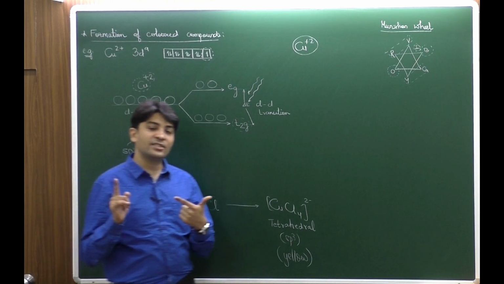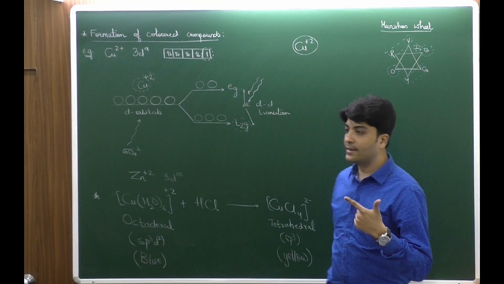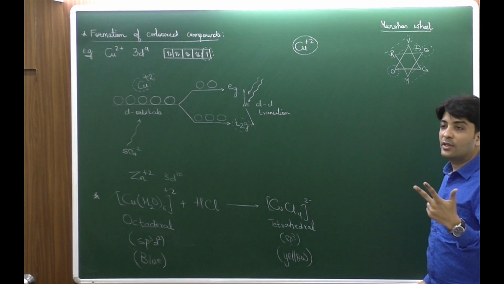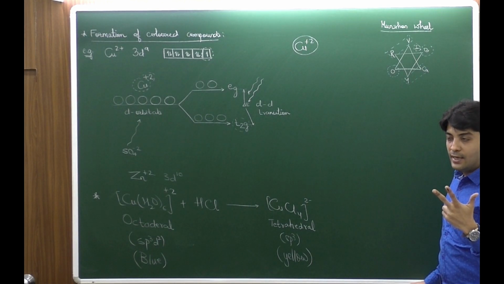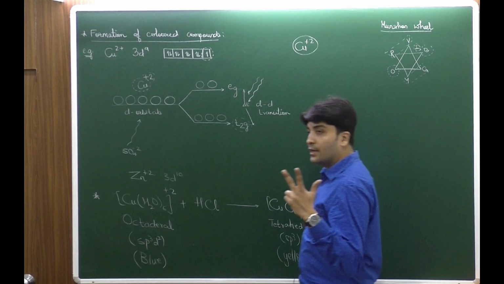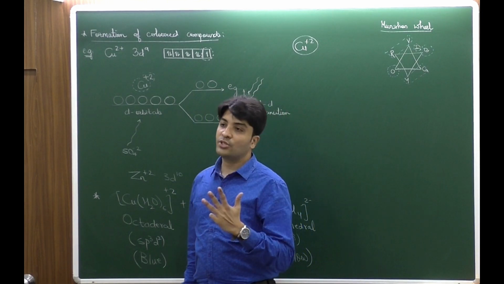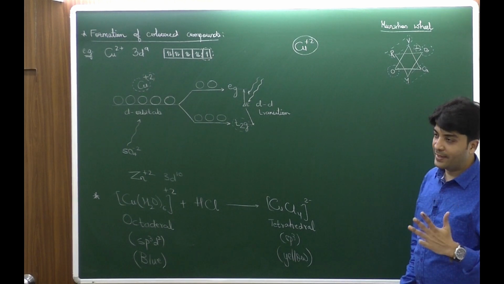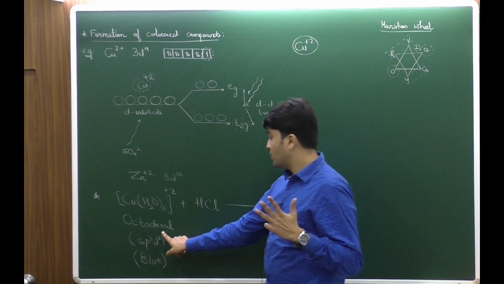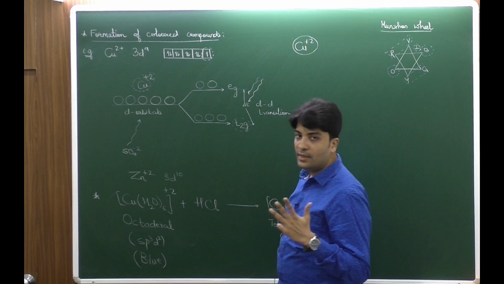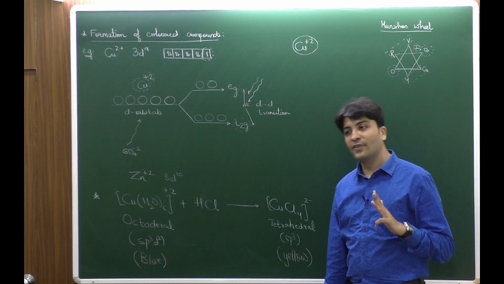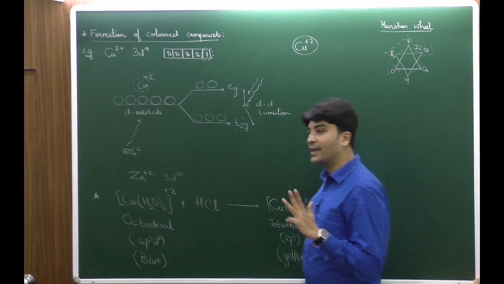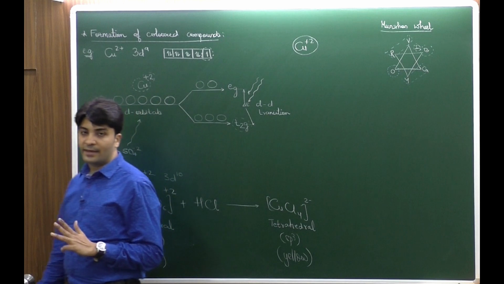Now that excitation is to be remembered as a d-d transition. It also depends on the nature of the approaching ligand, and the color can also change when there is a change in geometry of the complex. Change in the geometry and the hybridization of the complex. So, four major factors determine the color of any transition metal ion.